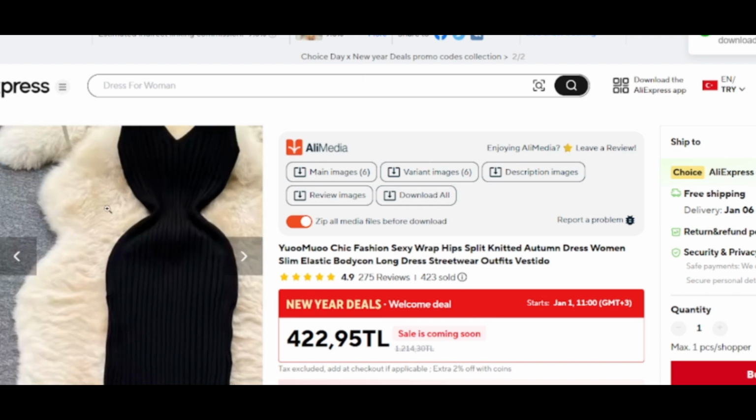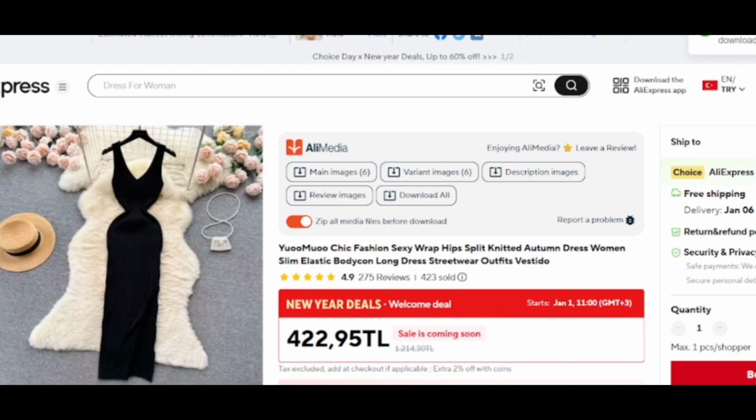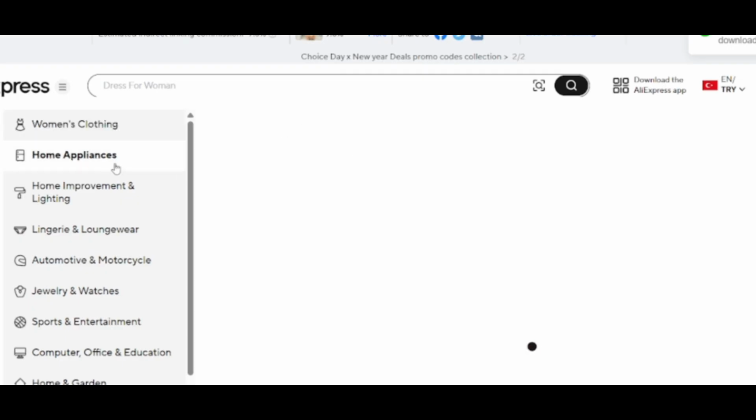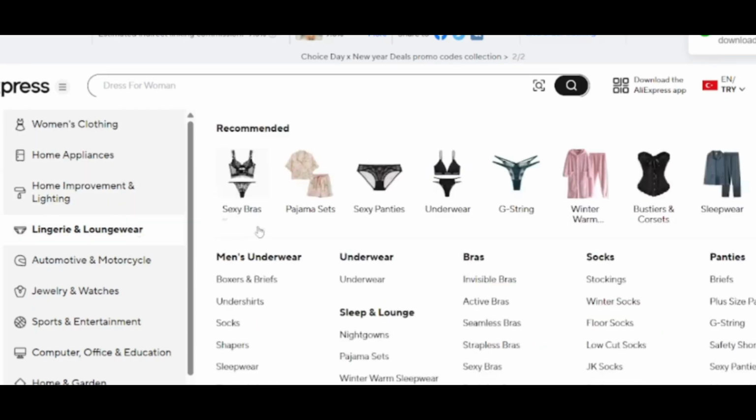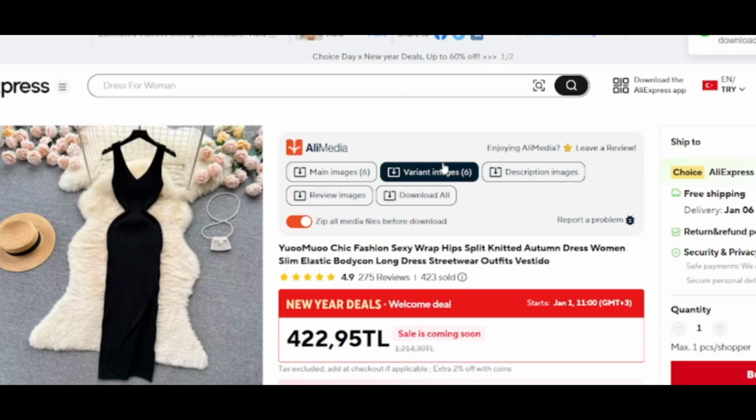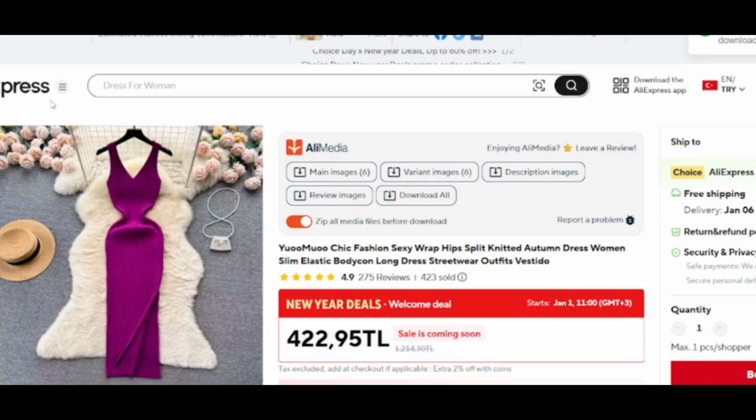Now if we don't want this one, you can actually find another one you want. For instance, let's pick another outfit that you want. I'm just using women's outfits for today. Let's say we want something else.